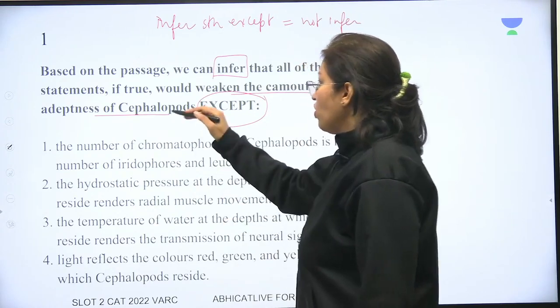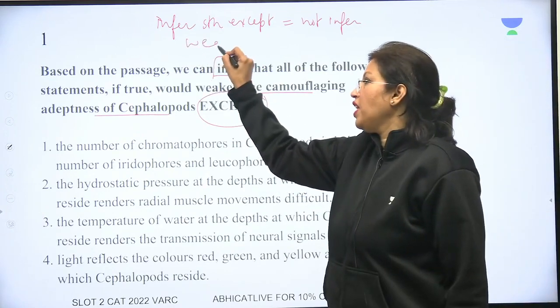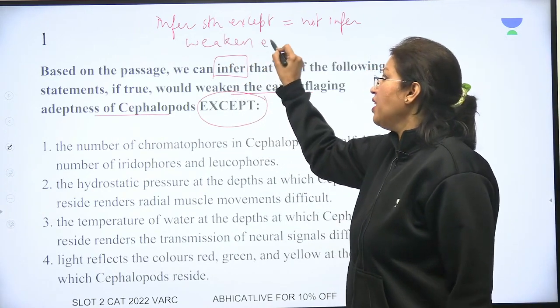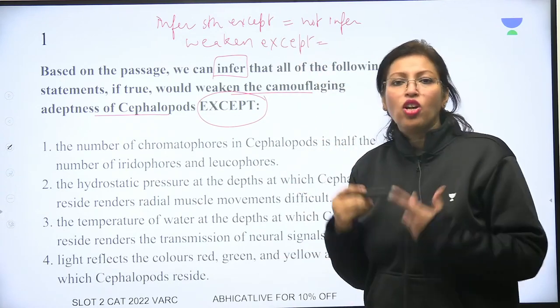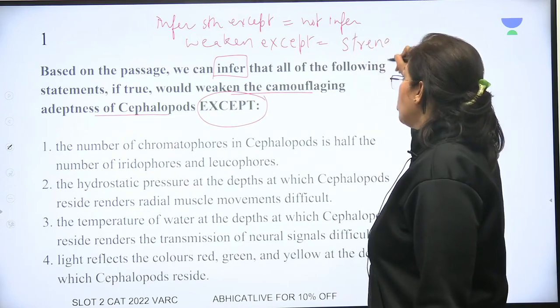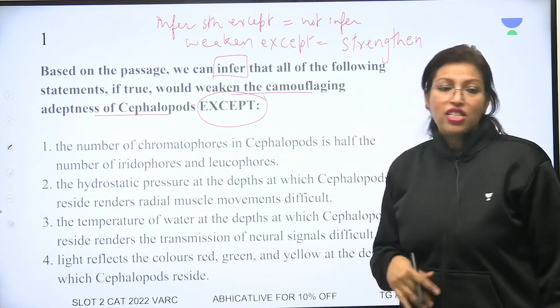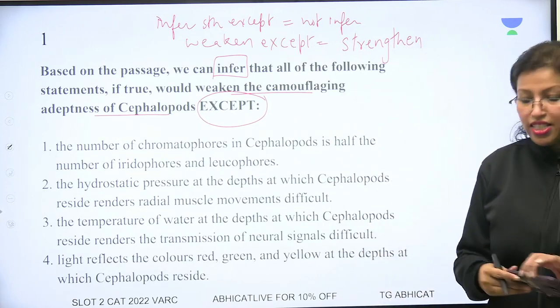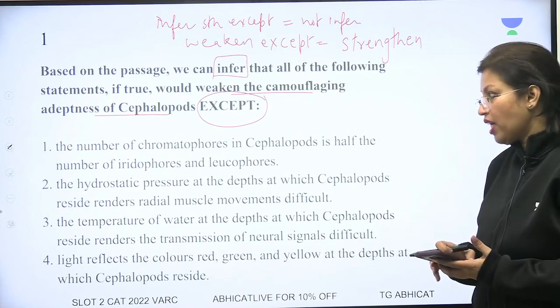right? So all of the statements if true would weaken. So weaken except, please understand, is going to be not weaken or strengthen. Okay, तो हमें करना है strengthen. So the first thing that we are doing is we will try and find one which will strengthen the camouflaging adeptness of any of these animals. Let's take a look at our options.